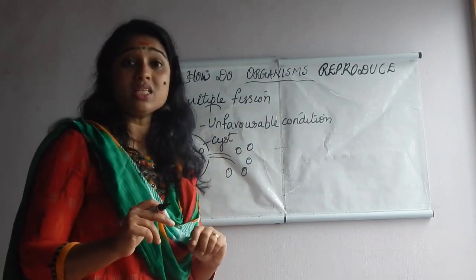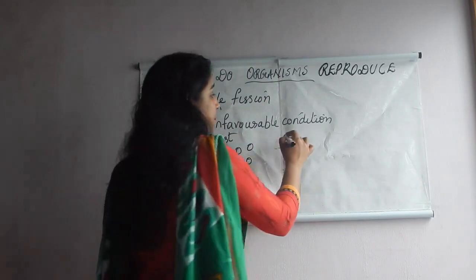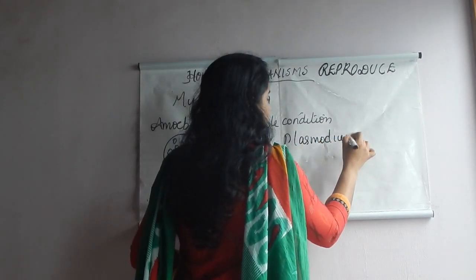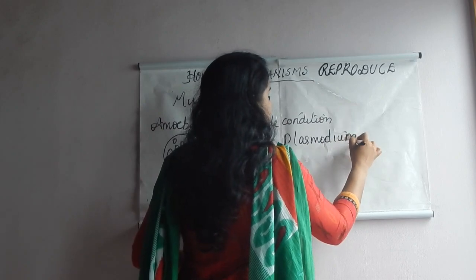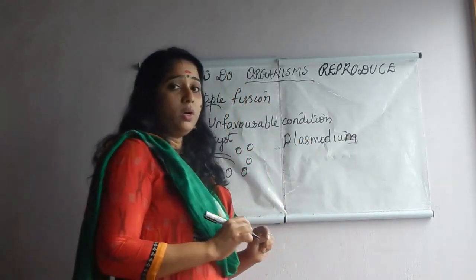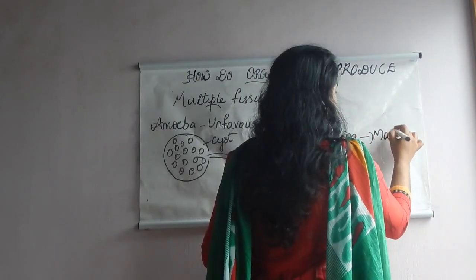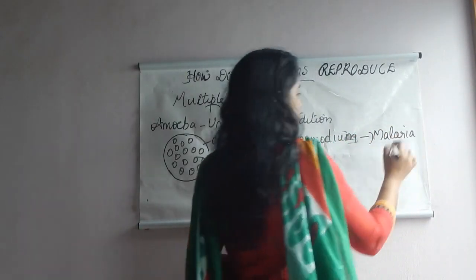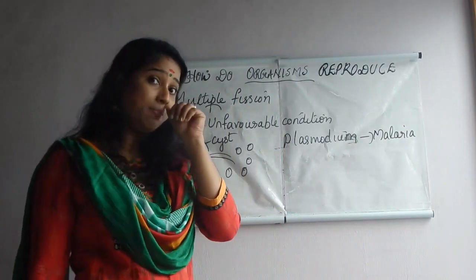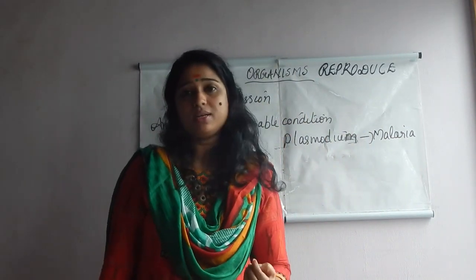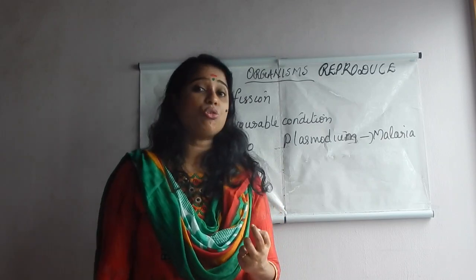And one more organism quite common to it is the plasmodium. It is an animal parasite. Okay, plasmodium. Have you heard about plasmodium? What is it responsible for causing, which disease? Malaria. Plasmodium is a malarial parasite, and how does this malaria spread from one person to another? Yes, by mosquito bite, isn't it?